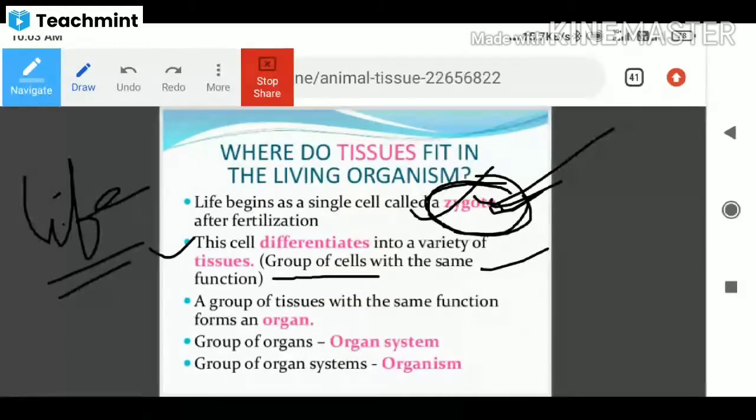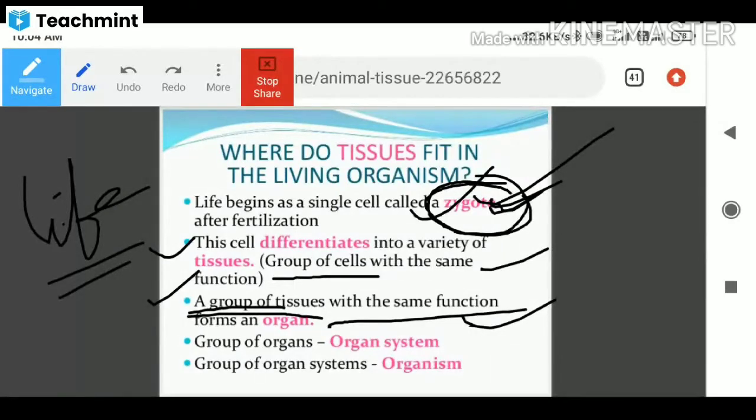A group of tissues with the same function forms an organ. A group of cells is called a tissue, and a group of tissues with the same function forms the organ. For example, the kidney has many tissues, and the tissues are grouped into an organ, the kidney. The kidney has a similar function in any animal you take.